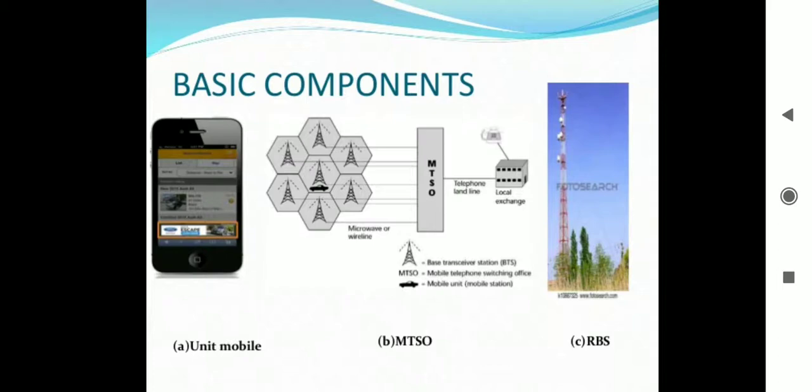What do cells do? The next question that comes to mind is, what do cells do? So why don't cell phones simply talk to one another directly? Suppose several people in your area all want to use their cell phones at the same time.